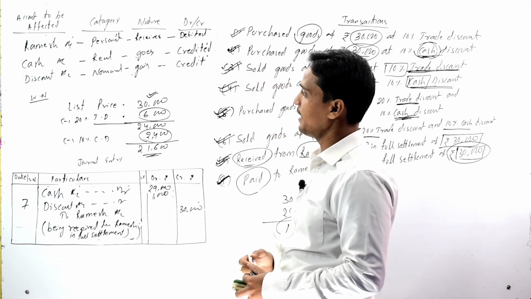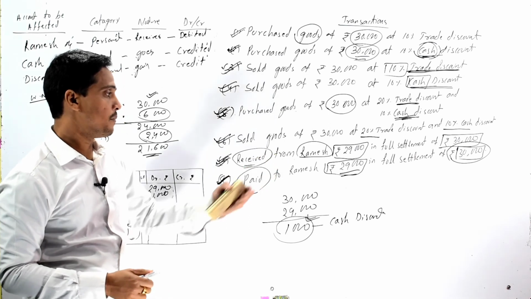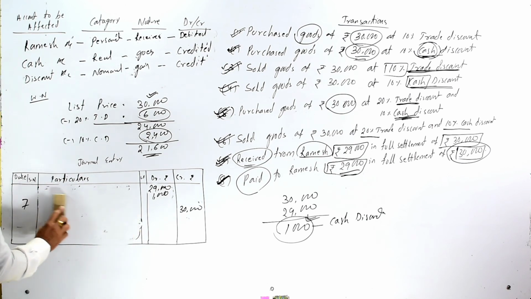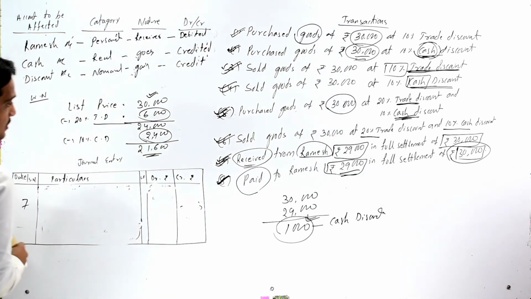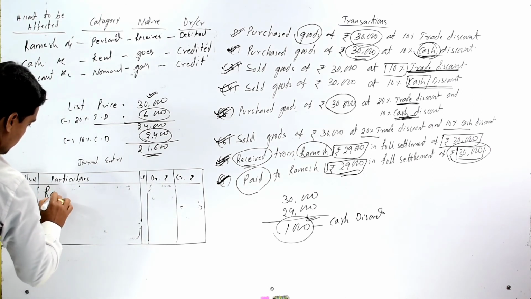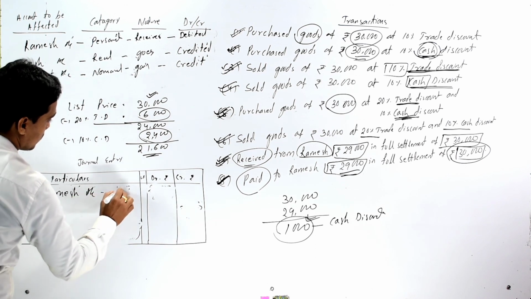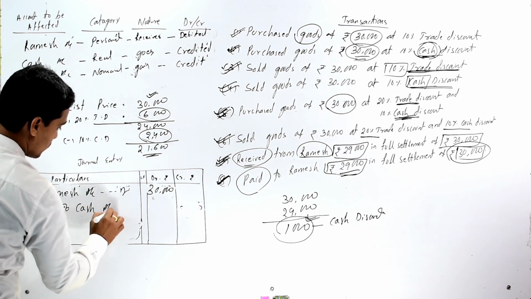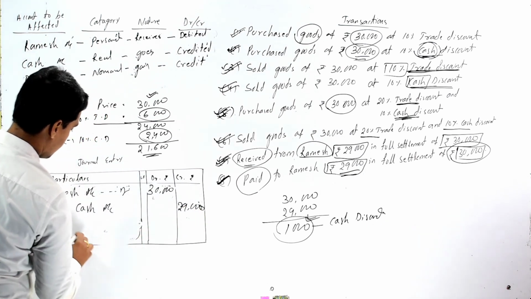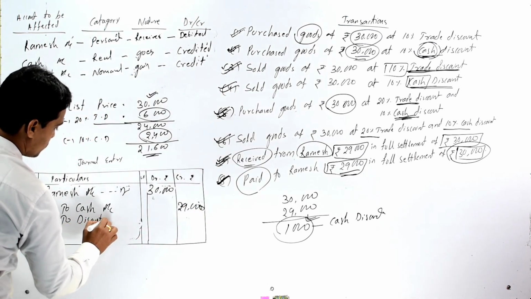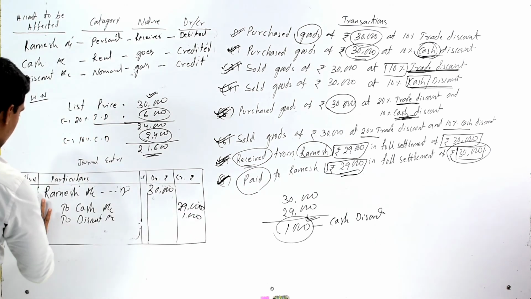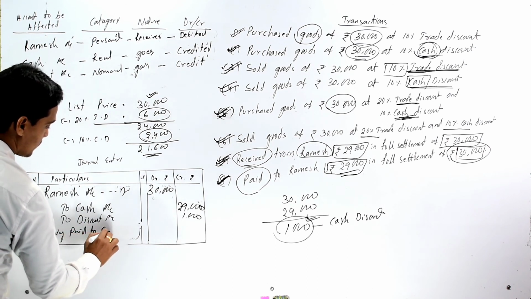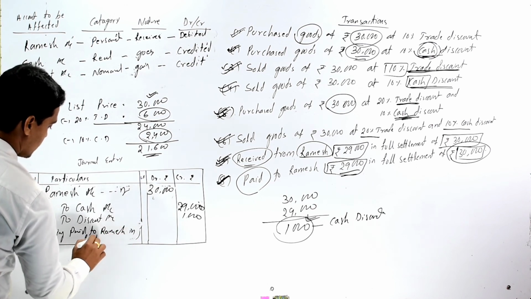So our journal entry of paid to Ramesh rupees 29,000 in full settlement of rupees 30,000 is Ramesh account debit rupees 30,000, to cash account rupees 29,000, to discount account rupees 1,000, and our narration is being paid to Ramesh in full settlement.